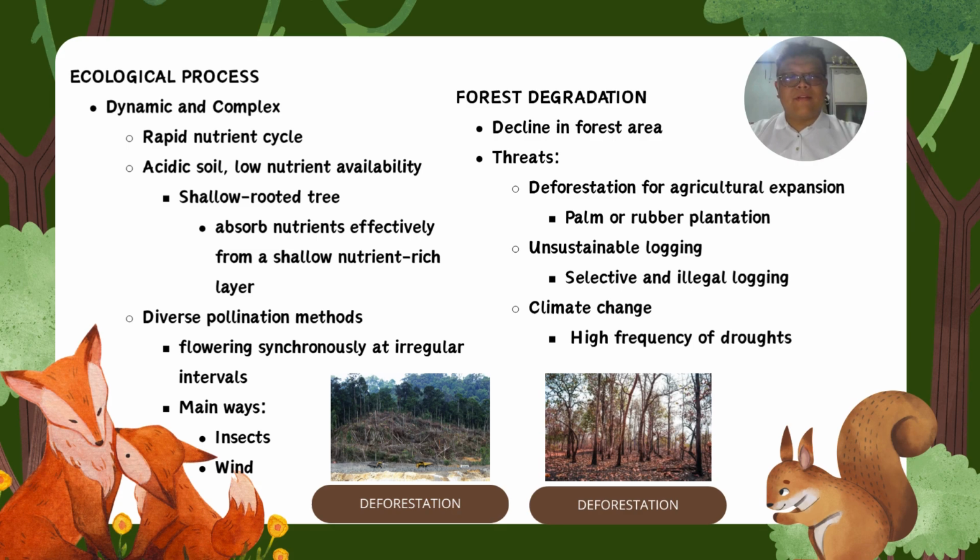For example, deforestation for agriculture. A large area of lowland Dipterocarp forest has been removed for palm or rubber plantation. Besides that, unsustainable logging such as selective and illegal logging also reduces the biodiversity and degrades the forest structure. Last but not least, climate change with increasing frequency of drought also leads to a high tree mortality rate and also reduces the forest ecosystem resilience.